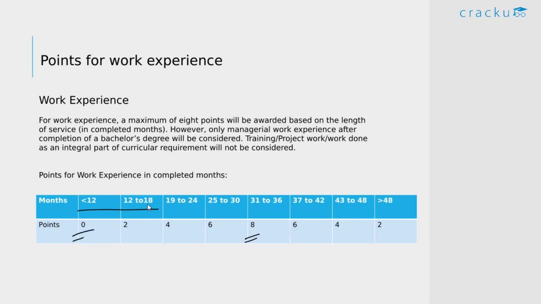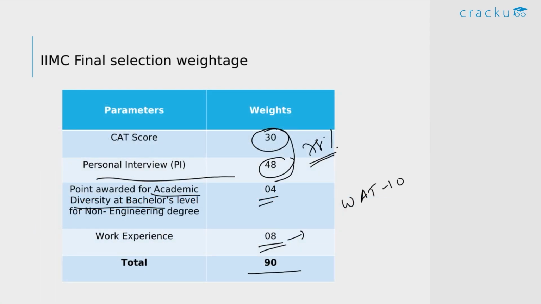If it's between 12 to 18 months, you get 2 points. Here you get 4 points, and if it's between 25 to 30, you get 6 points, and for up to 36 months you get the maximum of 8 points. Now beyond 36 months, which is 3 years, if it's 37, 38 and so on, the points for the work experience reduce. So you get the maximum of 8 points only if your work experience is up to 3 years, and beyond that the points reduce again. If you have more than 48 months of work experience, you'll get only 2 points. So that's about IIM Calcutta.